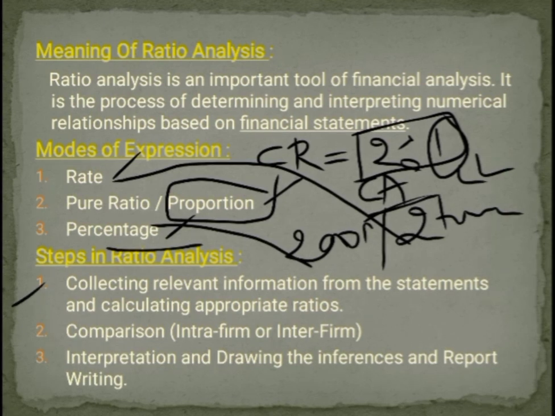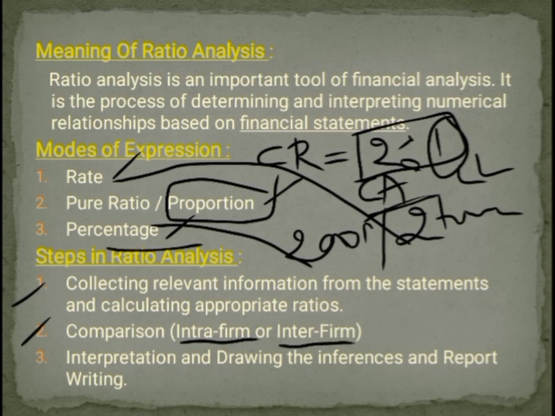So after calculating the ratios, the second step is comparison. Comparison can be intra-firm comparison or inter-firm comparison. When the comparison takes place within the organization or within the company, it is called intra-firm comparison. For example, the sales or the profits of the present year can be compared with that of past years. So here you are comparing the values of two different years within the organization. So that is called intra-firm comparison. On the other hand, when you are comparing the values of your company with that of some other competitor's company, then it is called inter-firm comparison.